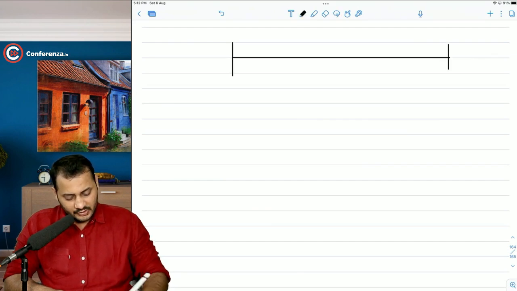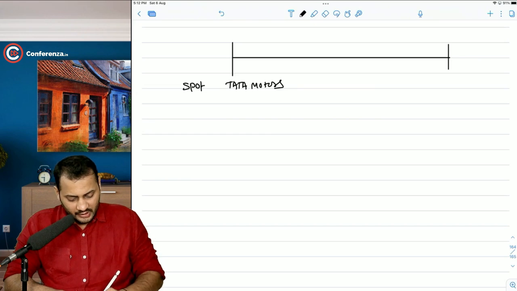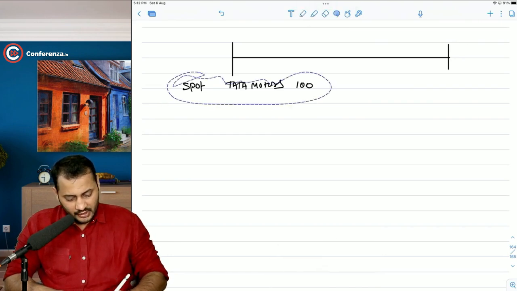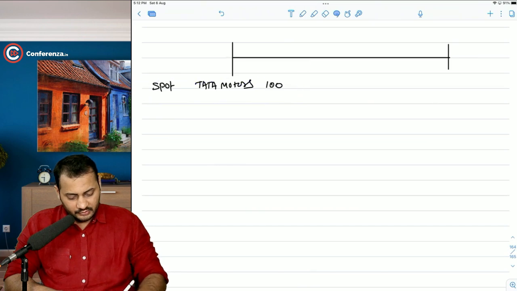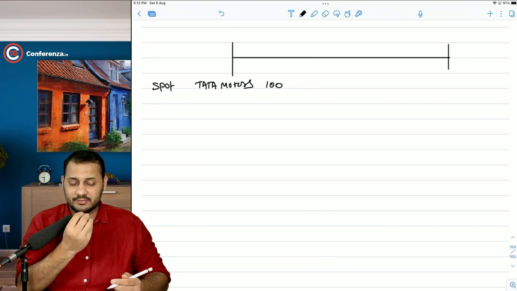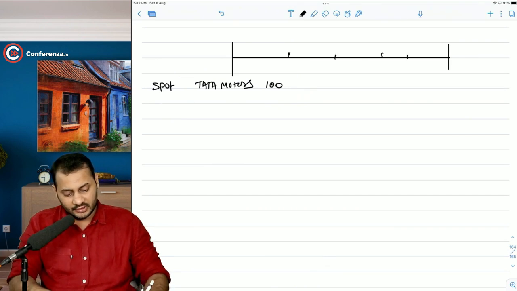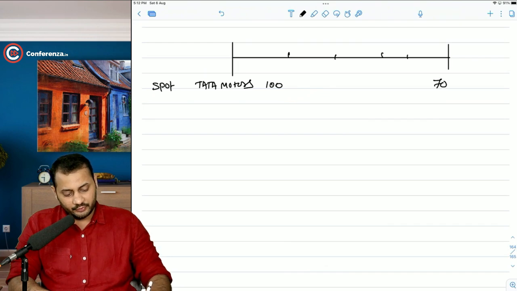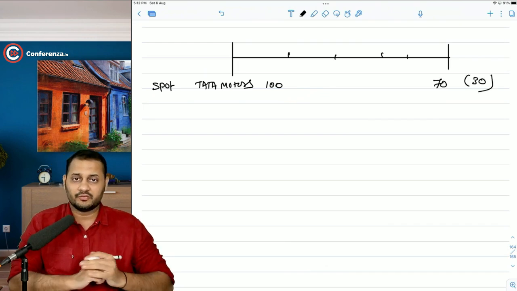Let's say you have a spot market position of Tata Motors, right? And that is for 100 rupees. Now the main problem is that you are scared that this price will go down in another 1, 2, 3, 4, 5 months to 70 rupees. So that will cause you a loss of 30 rupees.